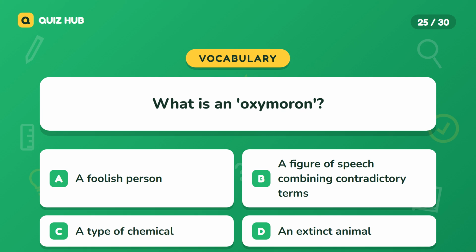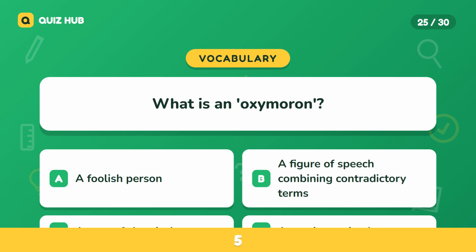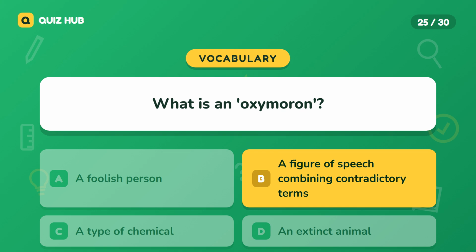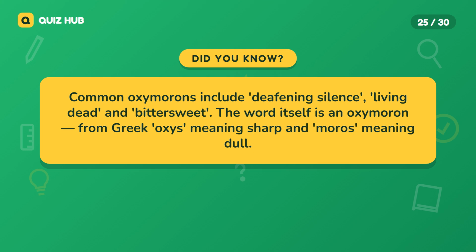Question 25. What is an oxymoron? A. A foolish person. B. A figure of speech combining contradictory terms. C. A type of chemical. D. An extinct animal. The correct answer is a figure of speech combining contradictory terms. Common oxymorons include deafening silence, living dead, and bittersweet. The word itself is an oxymoron, from Greek oxys meaning sharp and moros meaning dull.